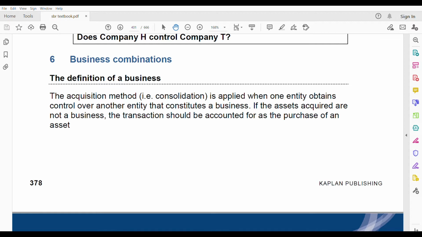That means if you're going through the Kaplan textbook, it will be your chapters 18, 19 and 20, 3 chapters. All the 3 chapters are group accounting. In addition, chapter 21 also is group accounting, which is the statement of cash flows, but I've already covered IAS 7, so I'm not going to do it again. When you go through my videos on IAS 7, there are 3 parts you can go through, and there I've covered that group accounting part.